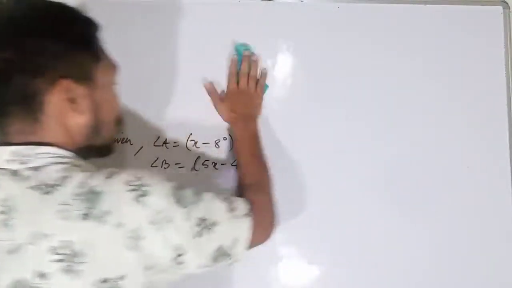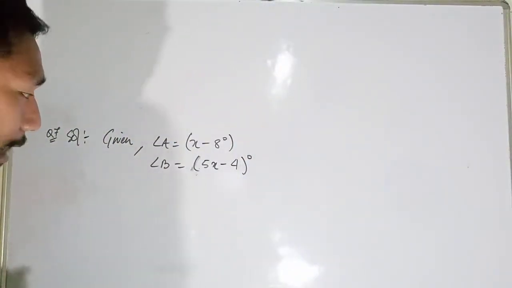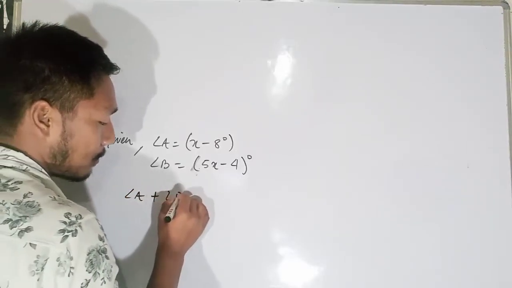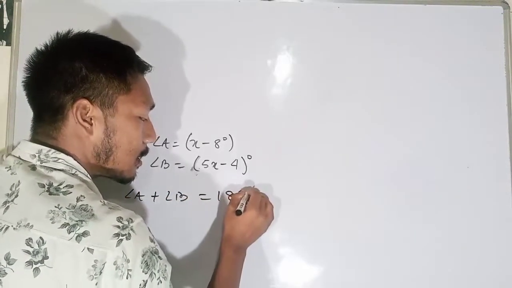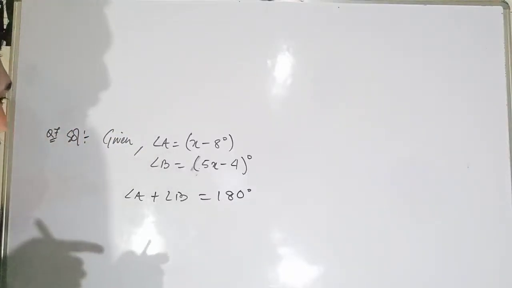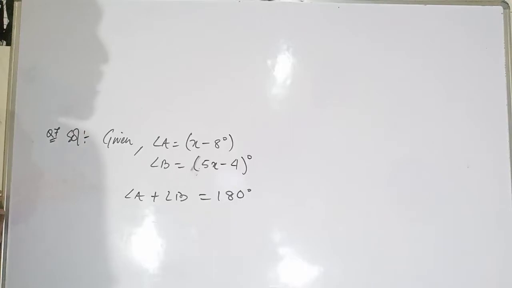According to the property, the sum of these two angles is always equal to 180 degrees. Angle A plus angle B will always be equal to 180 degrees, because the sum of the two interior angles on the same side of the transversal line is always 180 degrees.